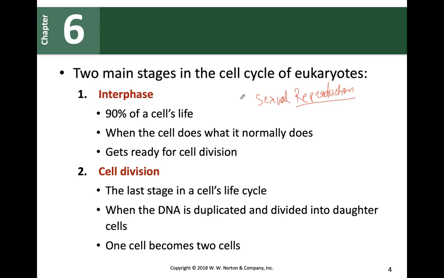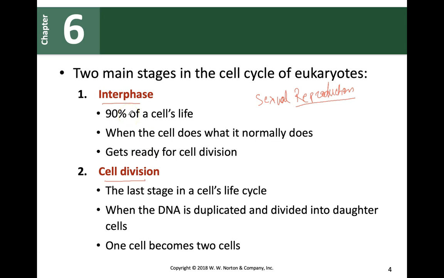So before mitosis and meiosis, guys, there has to be some other stuff that has to happen, okay? And that is what happens before cell division, okay? So our cell cycle is basically divided into these two different stages. We got this interphase, and then we got this cell division. So guys, interphase is the time when, so most of the time the cell spends in its life is the interphase, okay? So at the end, the cell has to divide.